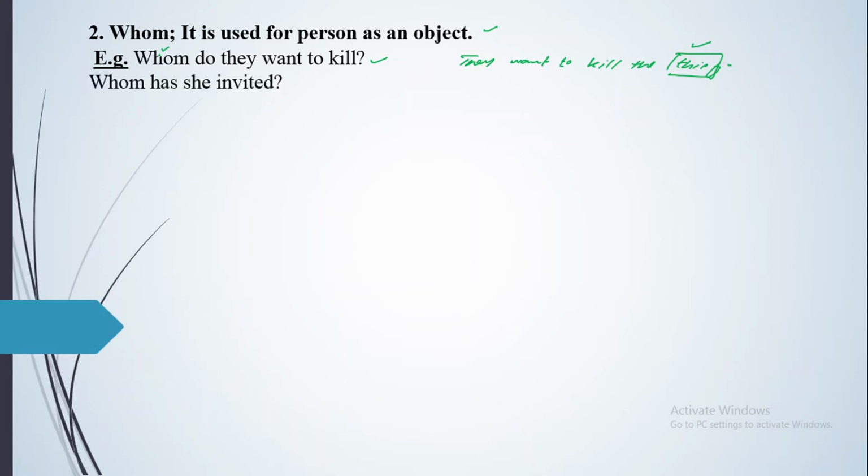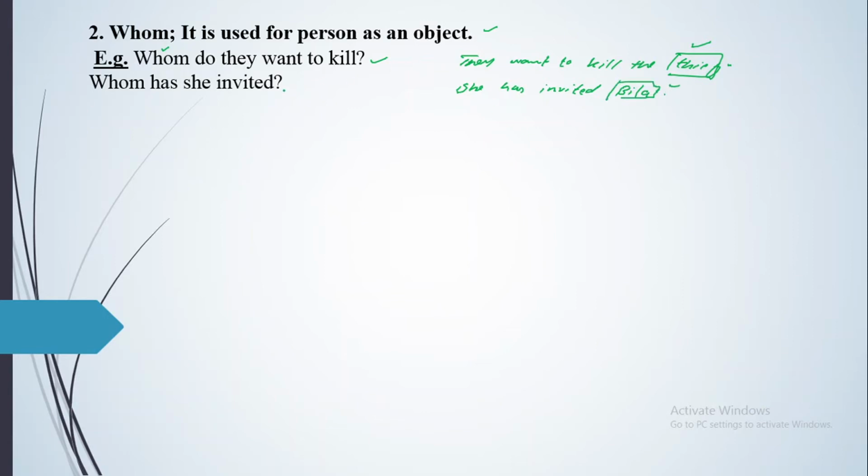In the same way, I say, whom has she invited? Now for example, if I give you the answer of this one, she has invited Bilal. Whom has she invited? That is what your question is about, the object, Bilal.